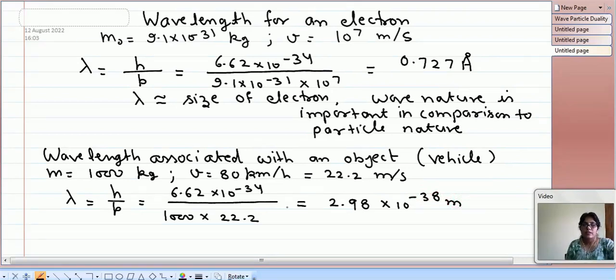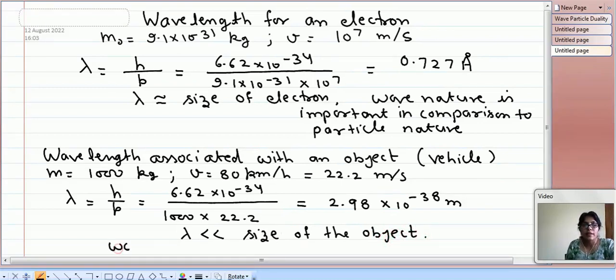So now let us see the relation between the wavelength and the size of the object. Here we find that the wavelength is very less than the size of the object. In such situation, the wave nature can be neglected.